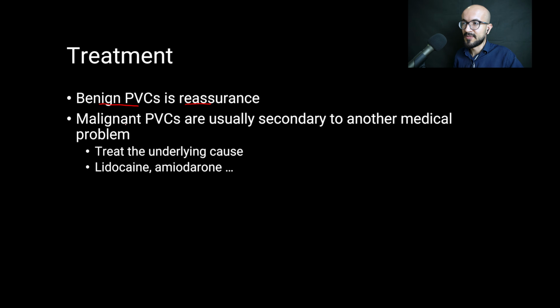Regarding the malignant PVCs that are usually secondary to other clinical problems such as electrolyte disturbance, cardiac ischemia, cardiac surgery, or certain drugs or toxins, they are treated by treating the underlying cause. They also benefit from suppressive therapy using lidocaine and amiodarone for refractory cases.